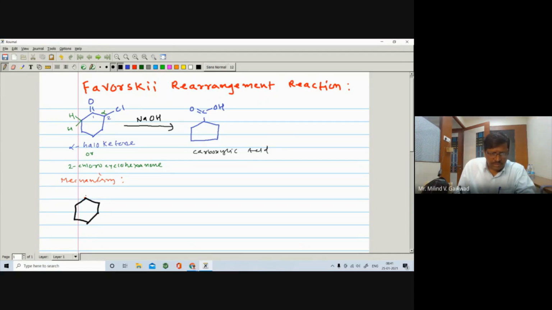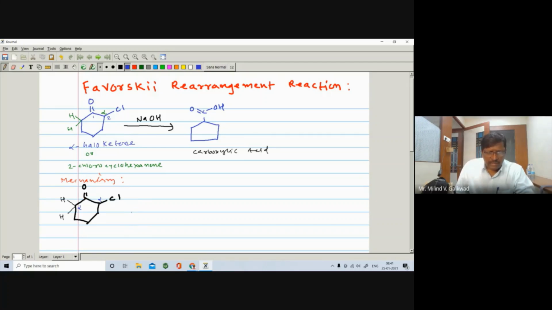So this is your starting compound, C double bond O, here is a Cl, and this carbon is the alpha carbon, right? Even if you number from the right side, it becomes alpha, and if you number from the left side, it becomes alpha. So the required condition is that there must be an alpha halogen and an alpha hydrogen.